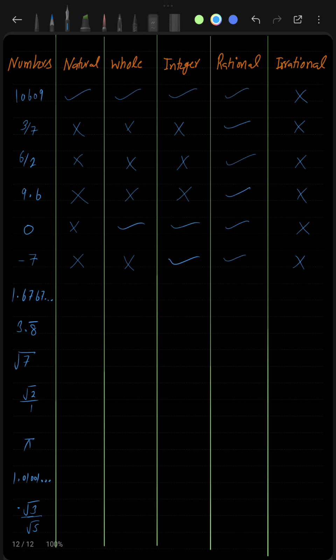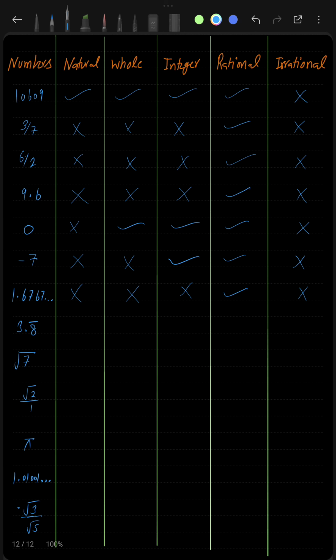This is non-terminating but repeating because you can see that 6 7 is being repeated. And I told you that any decimal number which is non-terminating but repeating is a rational number, not an integer, not a whole number, not a natural number, because you know that decimal numbers do not come under these three. And it is never going to be an irrational number because it is a rational number.